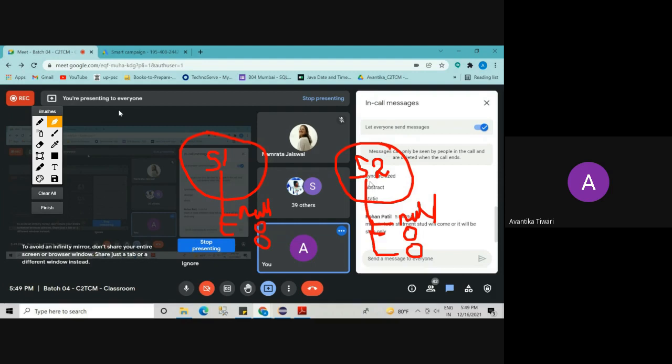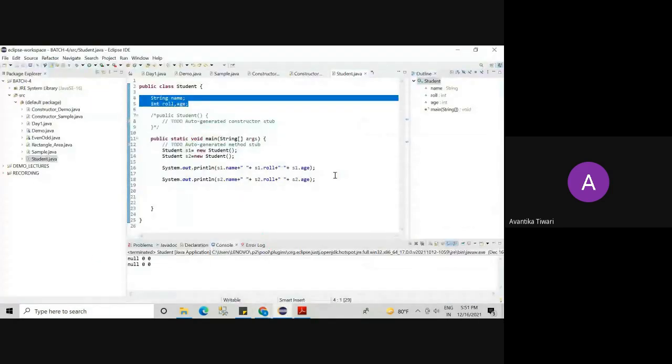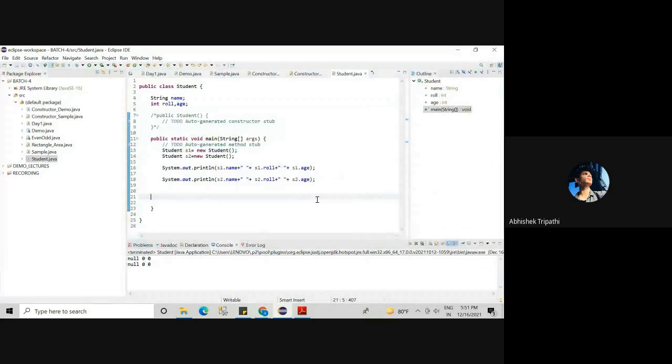So who will do the initialization? Constructor. Just now we discussed that constructors are used for initialization of objects. So this problem won't be there if we use constructors. Am I right? Yes. So let's see how we can create a constructor here. We already have a constructor, but we made it a comment. So I will remove it from comment mode. This is my constructor.